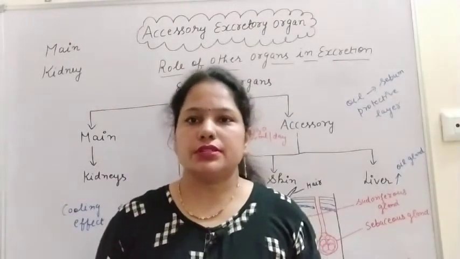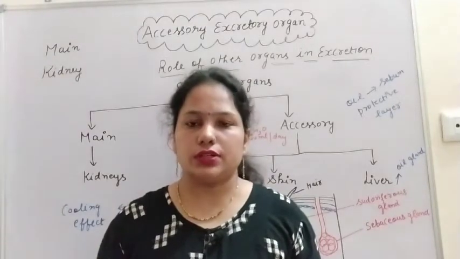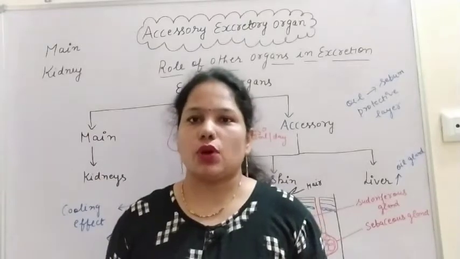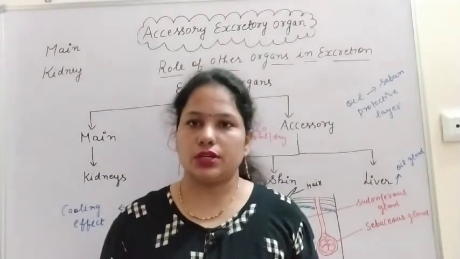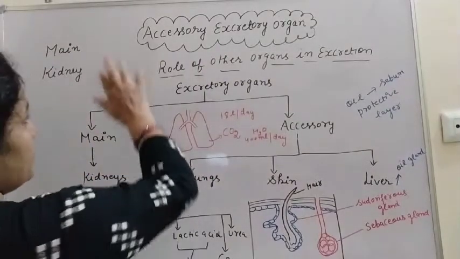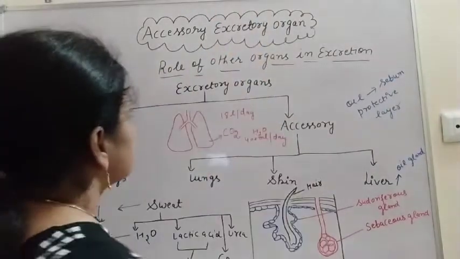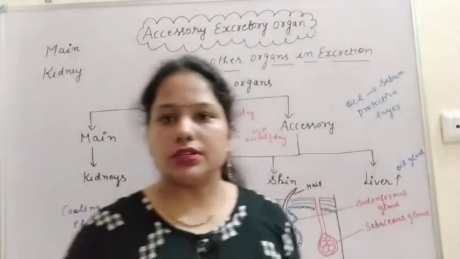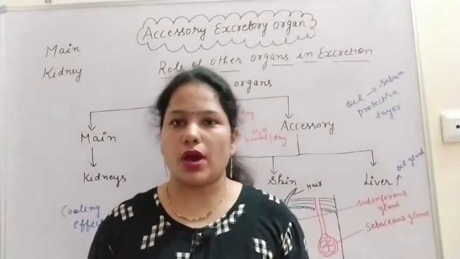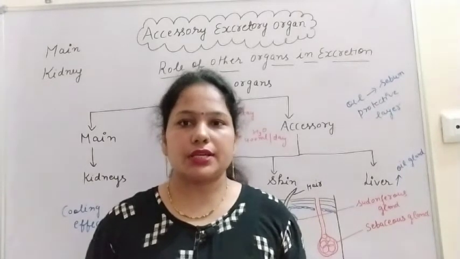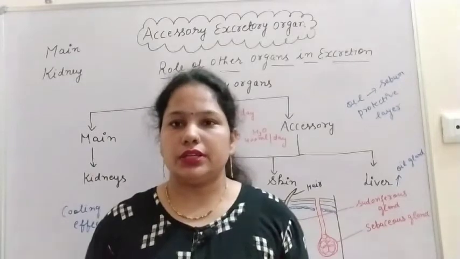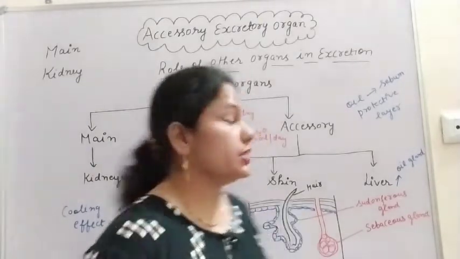Today we will discuss the accessory excretory organs. In our last video we discussed the topic regulation of kidney function, and today we have to discuss the topic accessory excretory organs. So what are the excretory organs? The organs which remove the metabolic waste from our body, and the main excretory organ in human beings is nothing but one pair of kidneys.